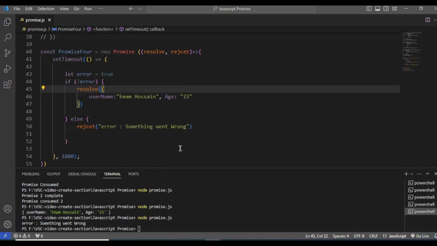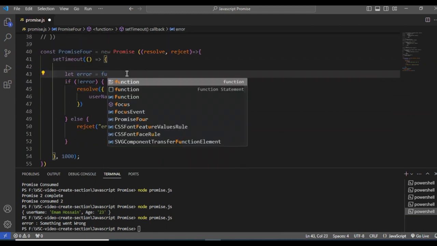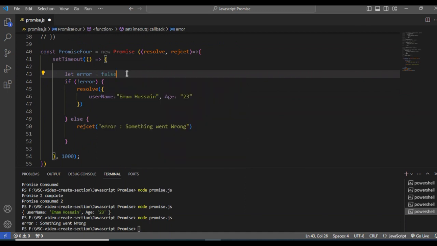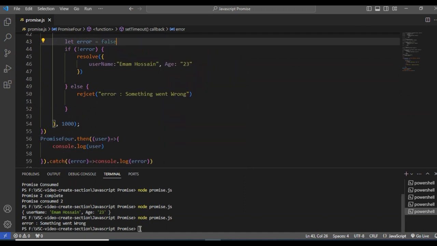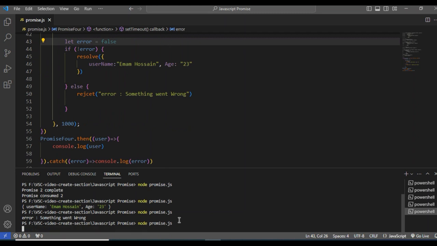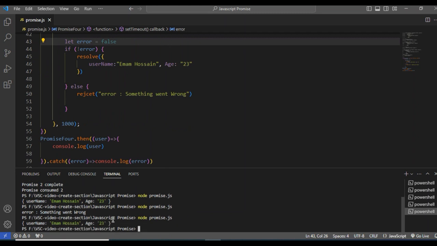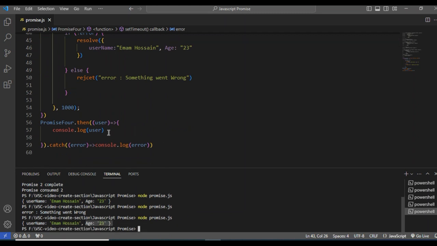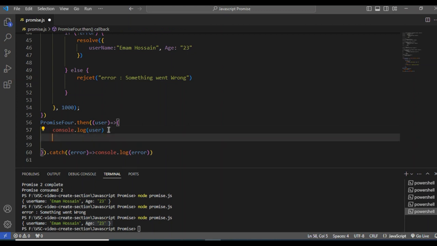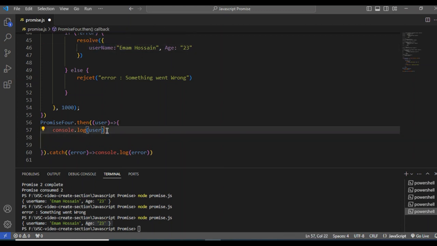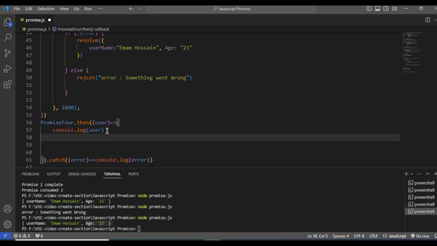But if I set it to false, you will get this: our promise will be fulfilled. If I pass the error as false, the promise will be fulfilled. Now, if I want to get only a specific user, for example there are two fields, username and age, but I just want the username, how does it work?